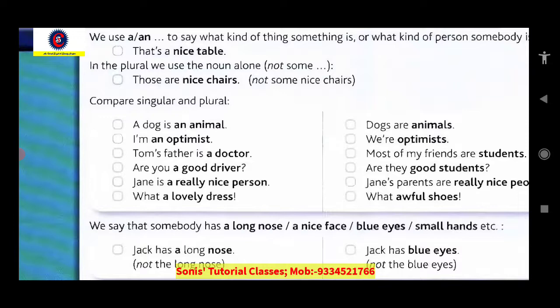Did we use any article, any determiner? No. When the noun is plural, we generally don't use any article or determiner, especially when there is an adjective before that plural noun. Got it or not? Tell me. Yes.